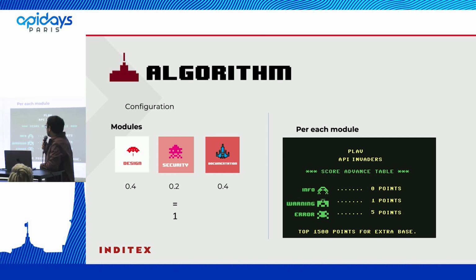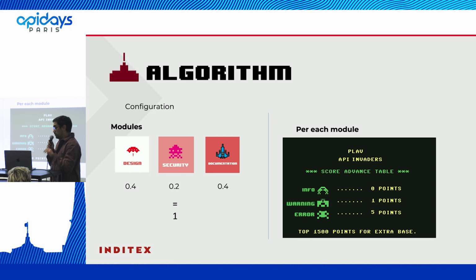Okay, talking about the models, now it's the moment for the algorithm. But as said, do not be afraid. We are only going to do an overview. We are going to start with the configuration. Each module needs to have a weight. This weight can be configured, and you can configure whatever you want. In our case, we have the design and the documentation with the same weight, and the security a bit less. Here the important thing is the total has to be 1.